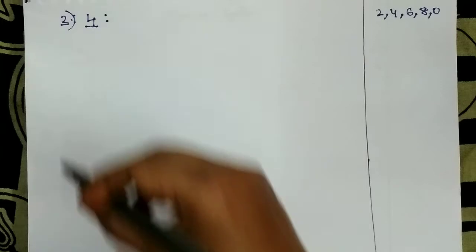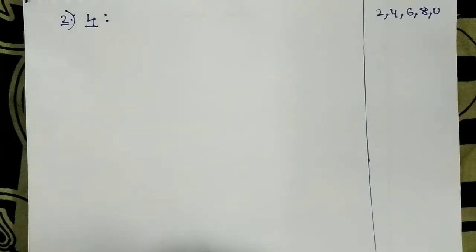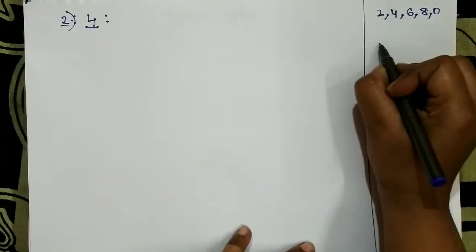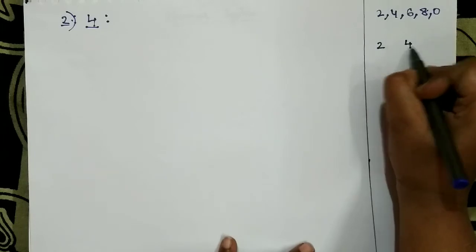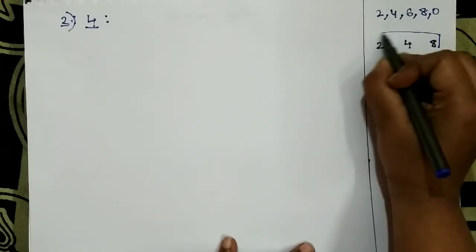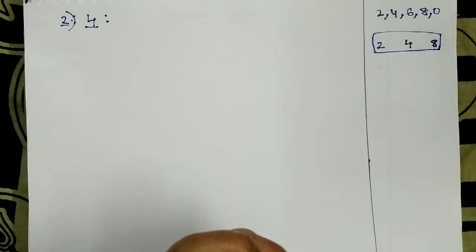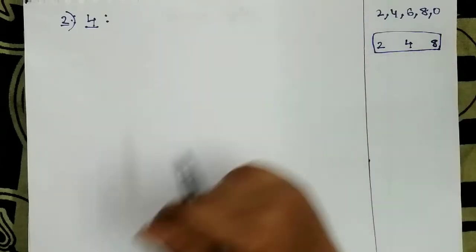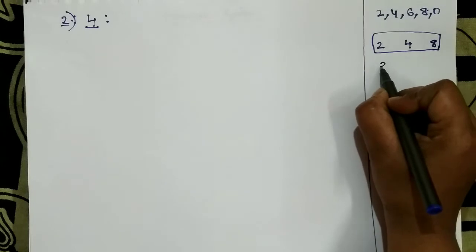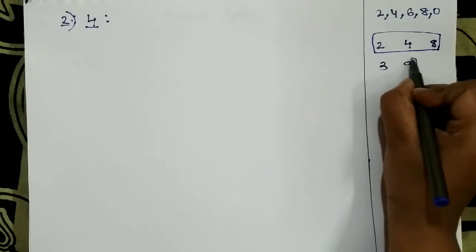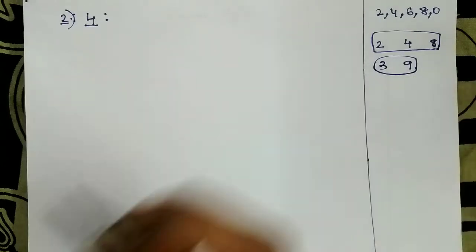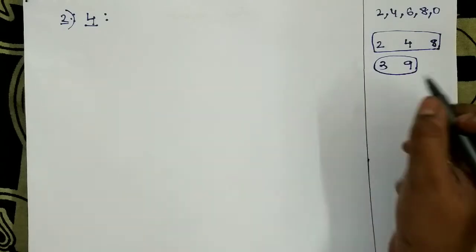After 2, I am going with 4. Why not 3? Because 2, 4 and 8 have the same type of rule, but with a small change. And 3, 9 have the same type of rule, but with a small change.